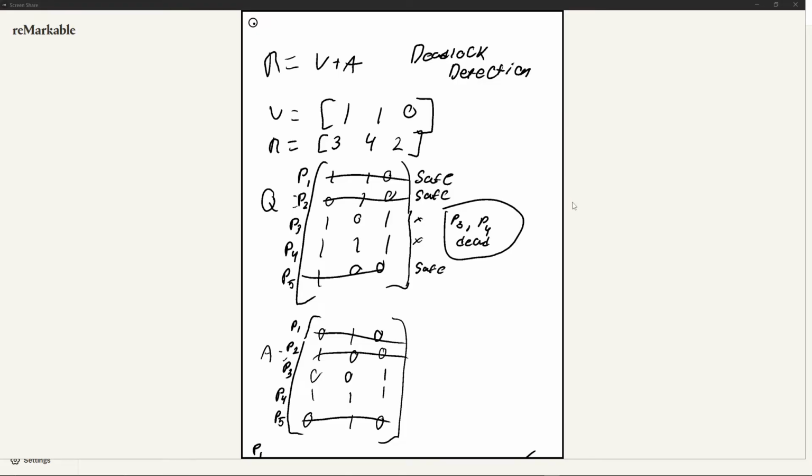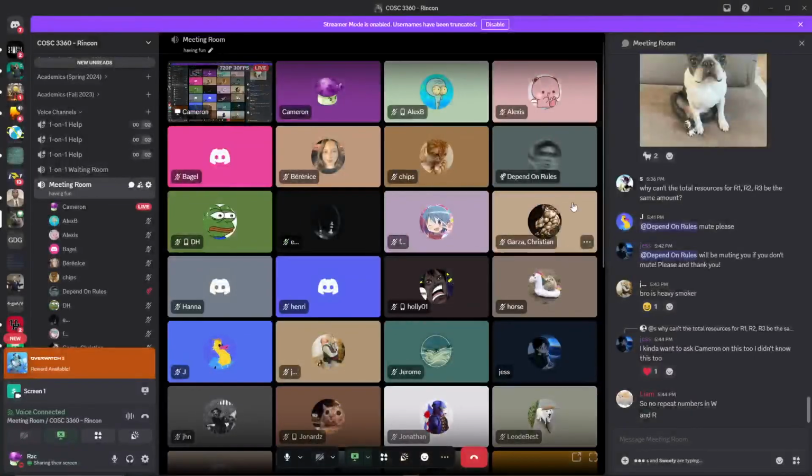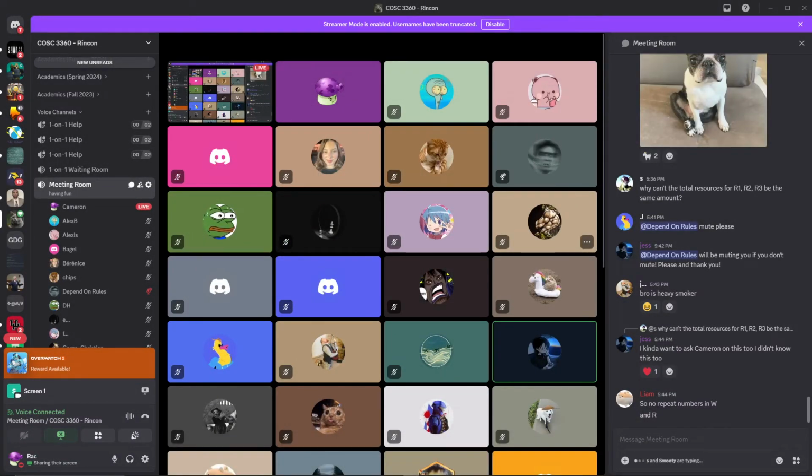And yeah, any questions? Cameron, real quick. So you mentioned earlier that the resource vector cannot be repeated. Is that correct?